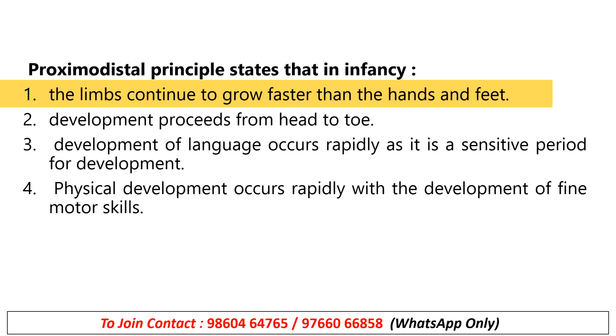And in the options, the first one is correct: limbs continue to grow faster than the hands and feet, according to the proximodistal principle. The larger central body parts, the limbs, develop before the smaller, distant parts like hands and fingers. Those are developed first, and then hands and feet. Clear?